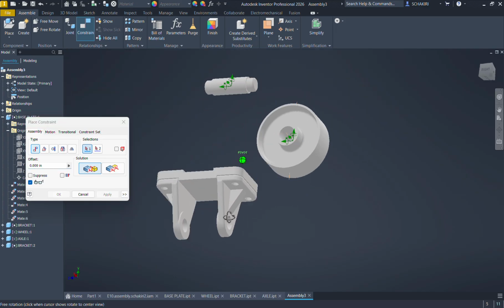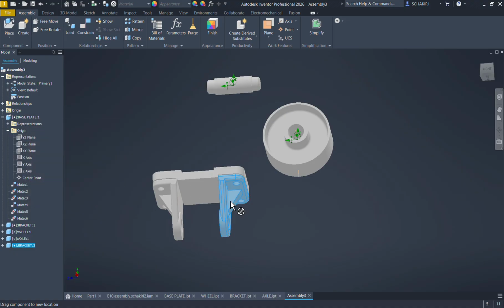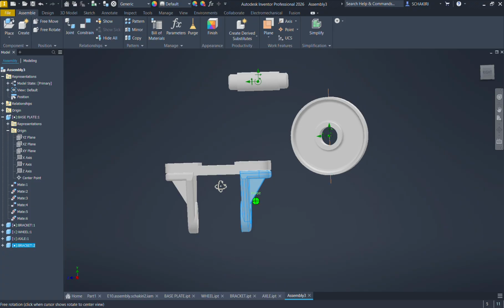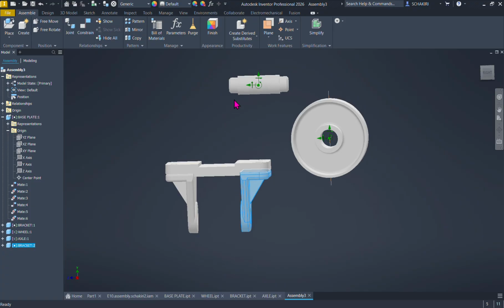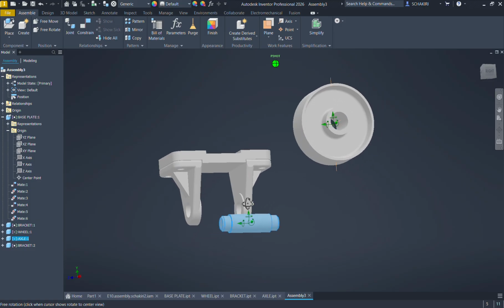Now it's fixed, it doesn't move, it can't move. If you try to move it, it doesn't move. It's like become grounded, even if it's not grounded. So now we cannot move any parts here. So now let's take this part. It should be here. But how to do that?